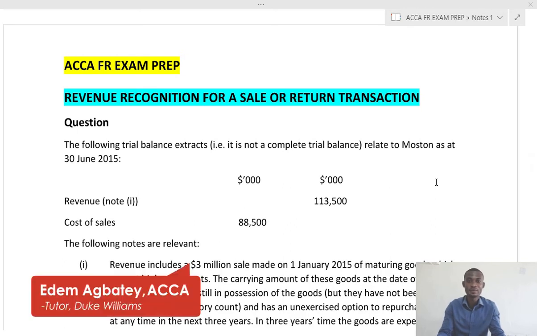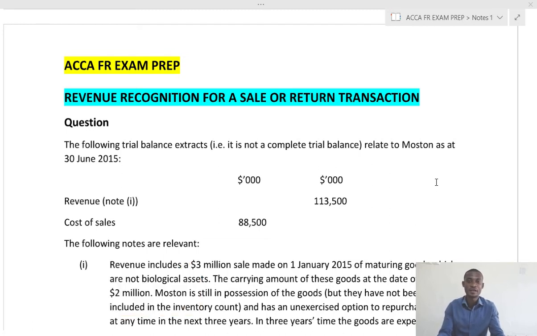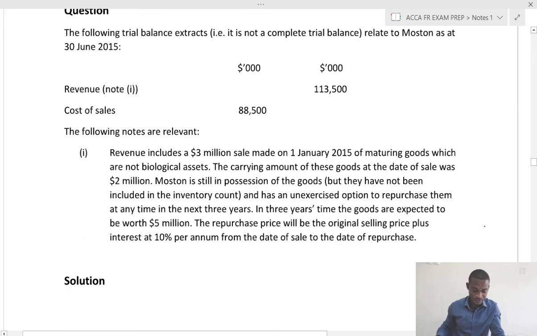My name is Adam. In this video, I'll be taking you through how to account for a sale or return transaction, where we have revenue to be recognized by applying the principles where there is a repurchase agreement in place in the transaction. Now let's look at the question. This is an extract from a past question. So let's look at the details.